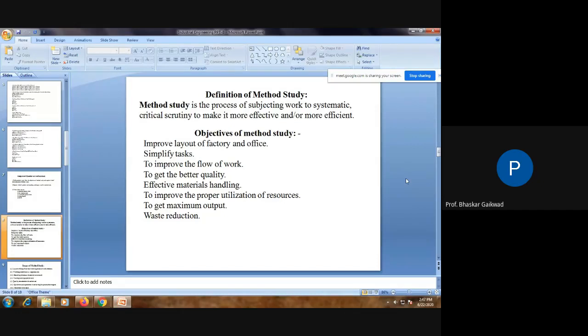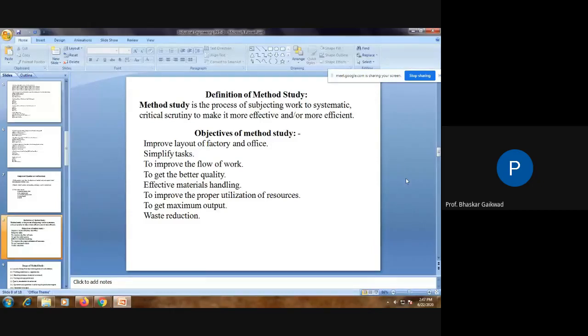So by using the method study, whatever these points are, the unnecessary wasting of time and cost will get reduced. To get maximum output means production, the quantity to be produced within the particular hours will get more. Waste reduction: normally raw material cost in industry is 60%.